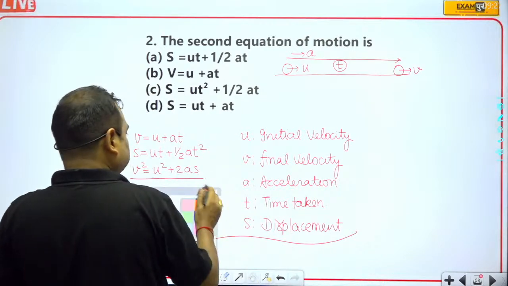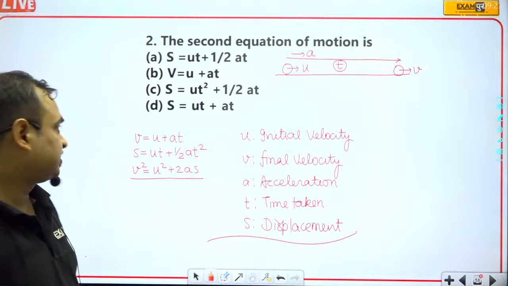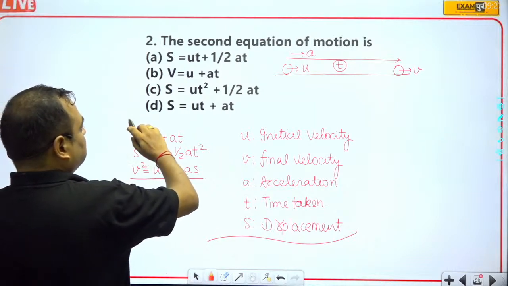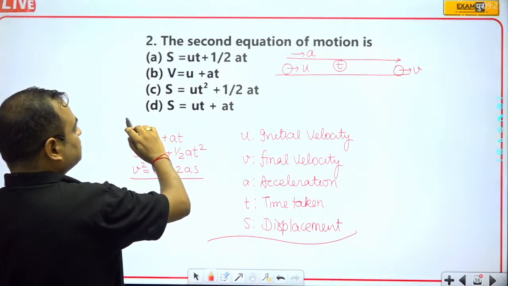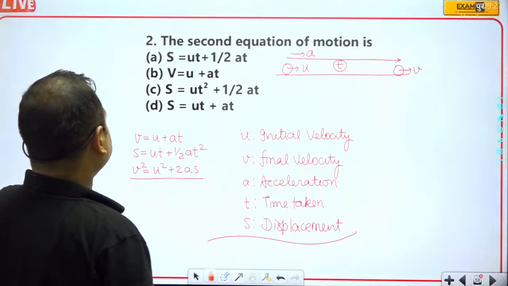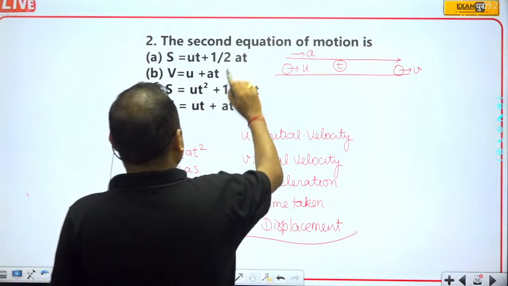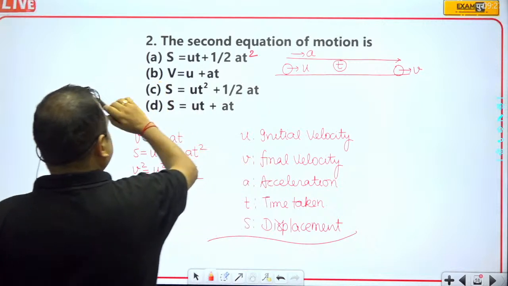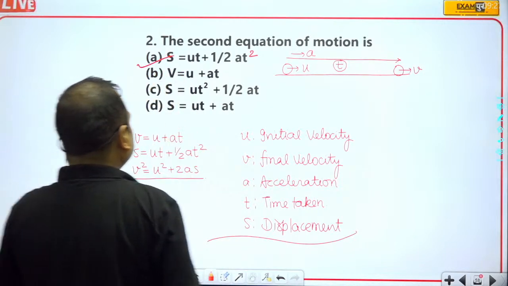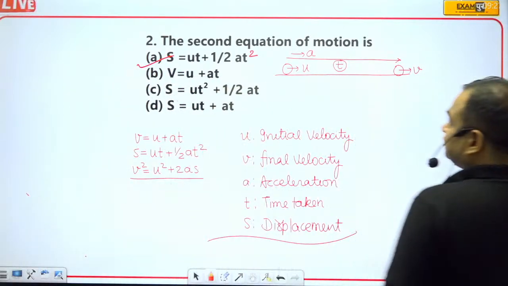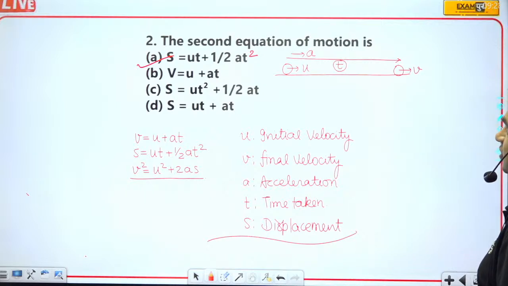Then obviously you can see that UT plus half AT square is the correct answer.